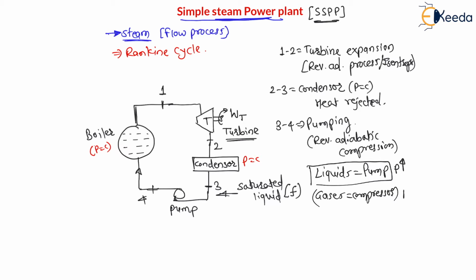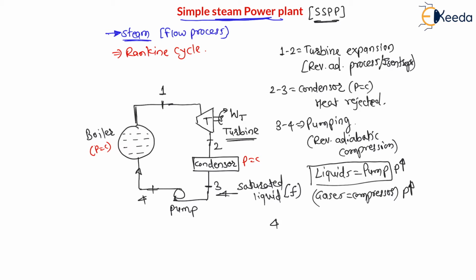The purpose is same, to increase pressure. The purpose of compressor and pump is same. To compress means to increase the pressure, right? So here at the end of condenser, as there is a saturated liquid state, therefore we have to use pump here. Now again 3 to 4 is pumping, and 4 to 1 is boiler heat supply.